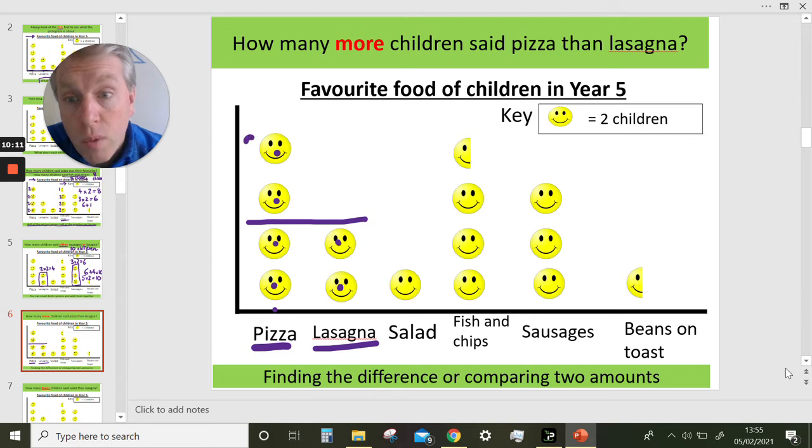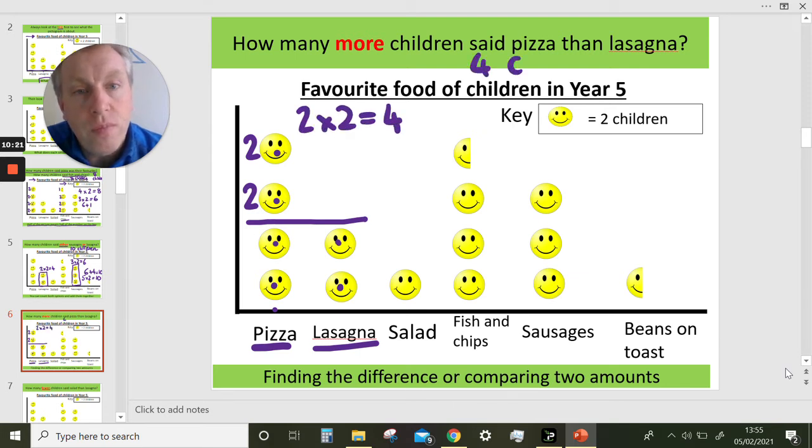So remember, each one counts to 2. So how many more children said pizza than lasagna? We'd say 2 times 2 equals 4. 4 children. Could we have worked it out a different way? Yes, we could have done. We could have said pizza was 8 children altogether.